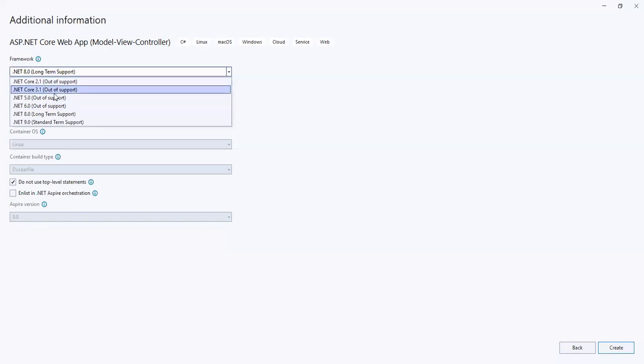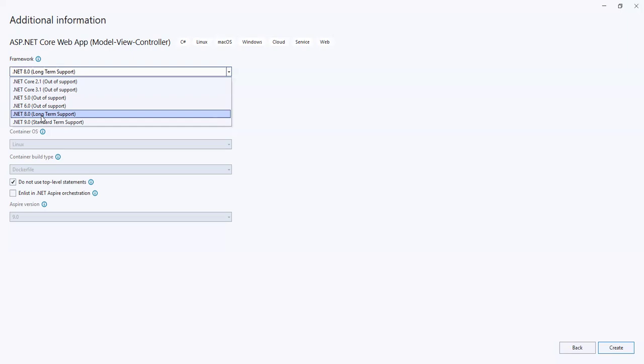We have multiple versions here: .NET 2.0, 3.0, 5.0, 6.0, 8.0. 8.0 is an even number, long term support. 9.0 is short term support because it is an odd number. 6.0 is long term but is out of support, because it had only 36 months of support. 8.0 came in 2023, so this is for 3 years.